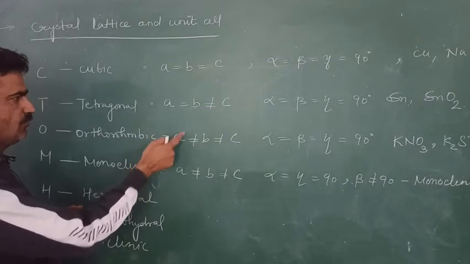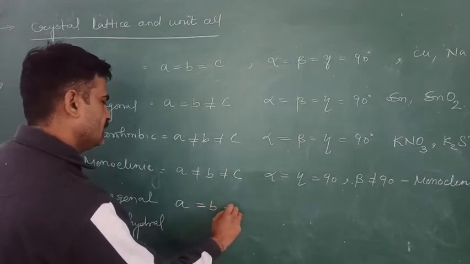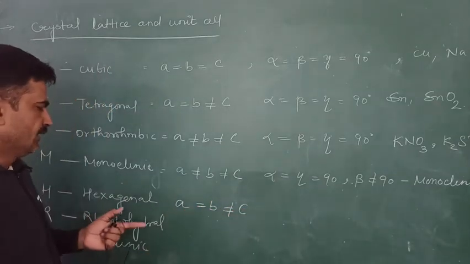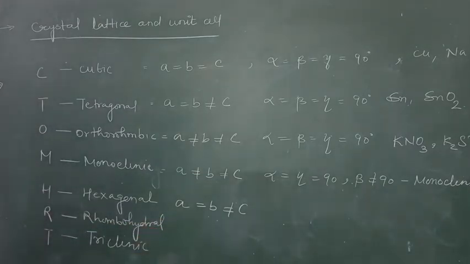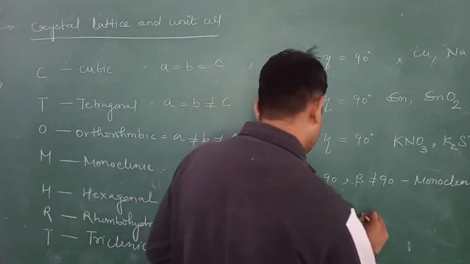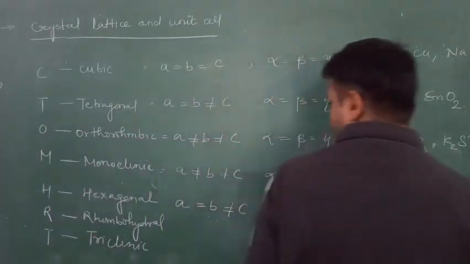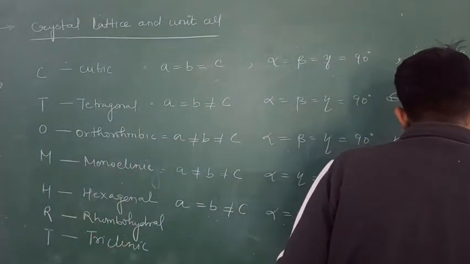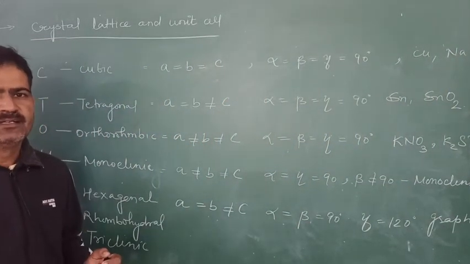After this, I repeat the same and move back: A is equal to B not equal to C. These are the sides. What will be the angles in the hexagonal unit cell? Alpha and beta are equal to 90 degrees, and gamma is equal to 120 degrees. The example is graphite, because graphite has the hexagonal unit cell in its structure.